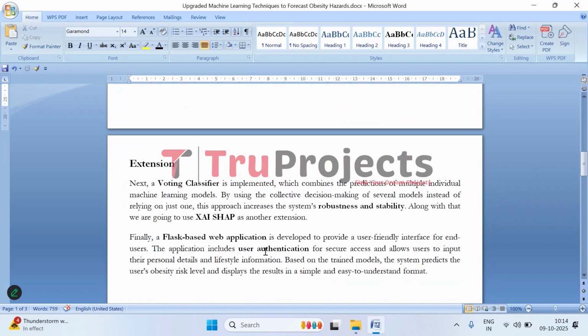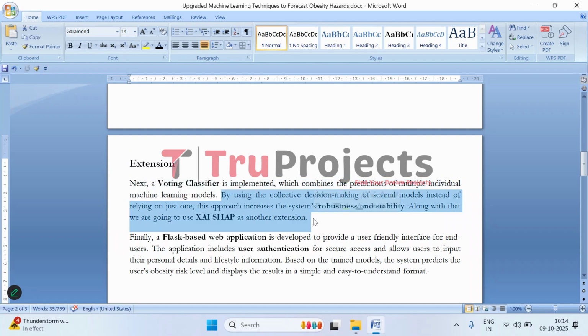And to further improve the performance of this project, here we are incorporating a voting classifier. As the next step, we are using an ensemble model called the voting classifier. Instead of just relying on a single model, it combines results from several models and makes a decision based on majority. This way, the system becomes more reliable and stable because it reduces the chance of errors that might happen if we use only a single model.